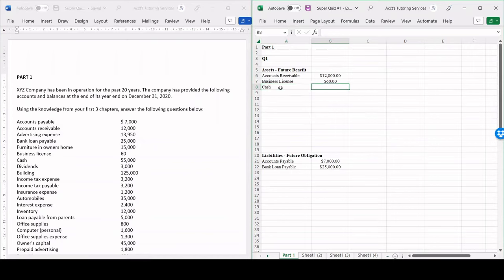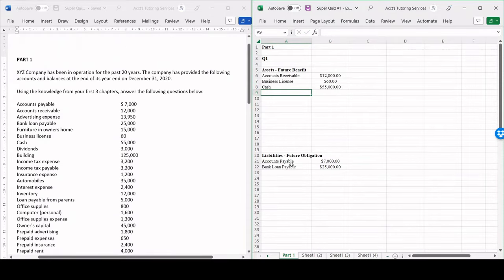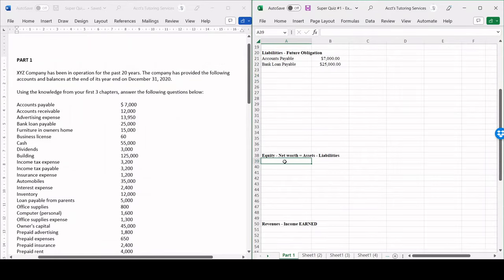Dividends is part of equity. So dividends is part of equity because essentially dividends is a payment out to the shareholders, telling them thank you for investing in our company. So dividends is paid out from net income. So in this case, when owners contribute money into the business, they're paid out in the form of dividends.